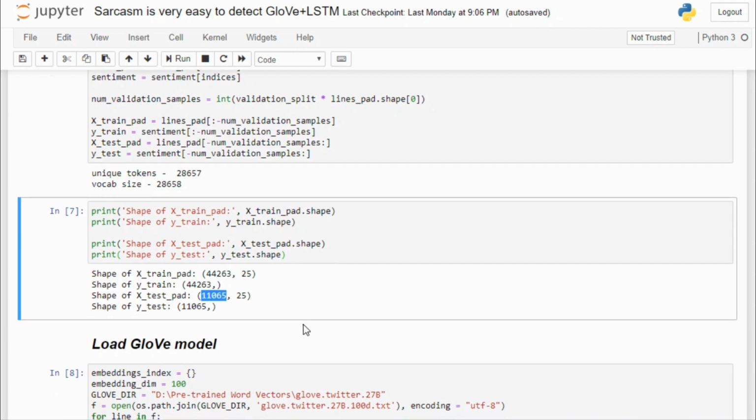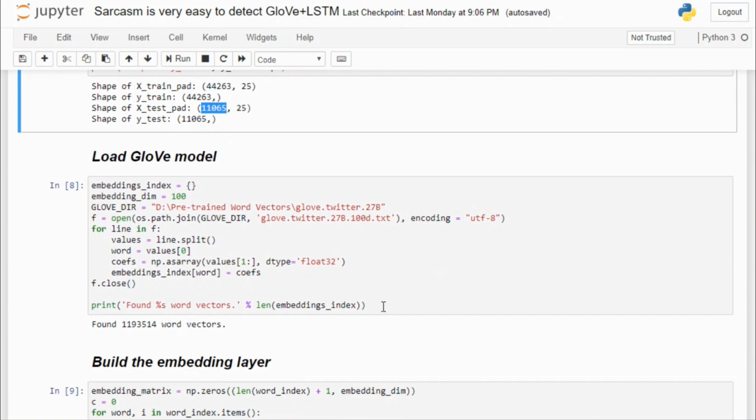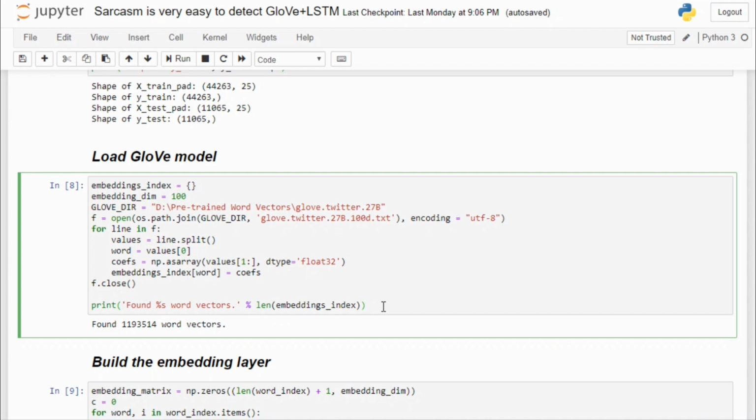Now we need to load our GloVe model, and I'm again telling you that I have done the same thing in my previous videos, so check that video too. So I have previously downloaded the GloVe Twitter model in this directory, so I'm just loading this file from there, and here I'm using 100 dimensional vectors.